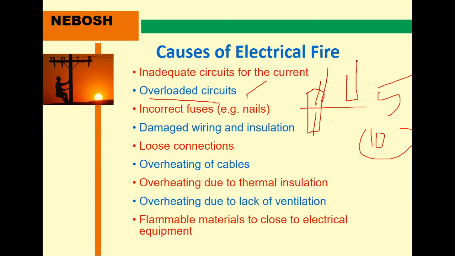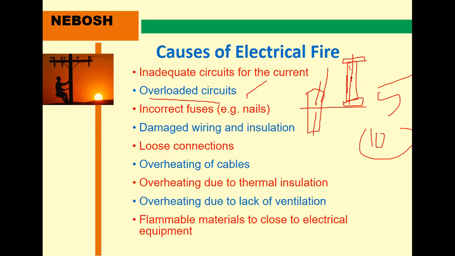Fuse means this is the positive supply and this is the connector, and this is the fuse. In this fuse one small wire is inserted. If there is a short circuit or damage and overflow current comes, this opens, meaning it is broken automatically.